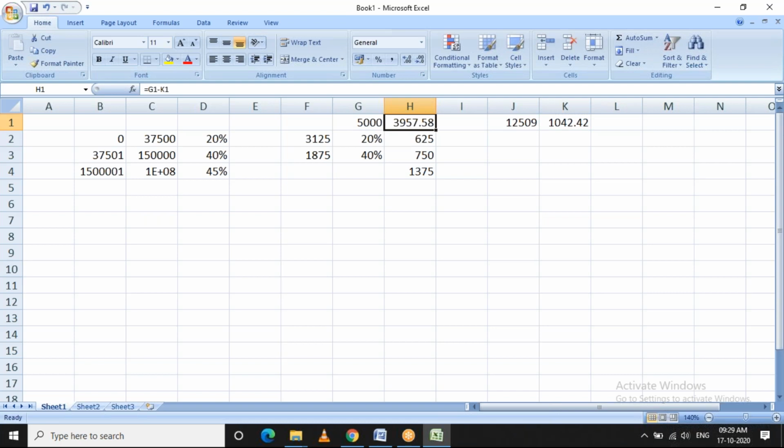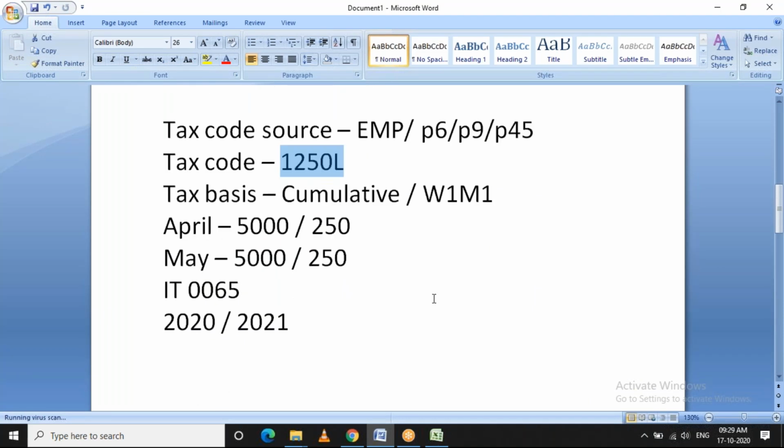The tax will be calculated on this 3,957 pounds, and then that will be deducted from the employee's earnings and reported to the DOM. Any doubt in this so far?